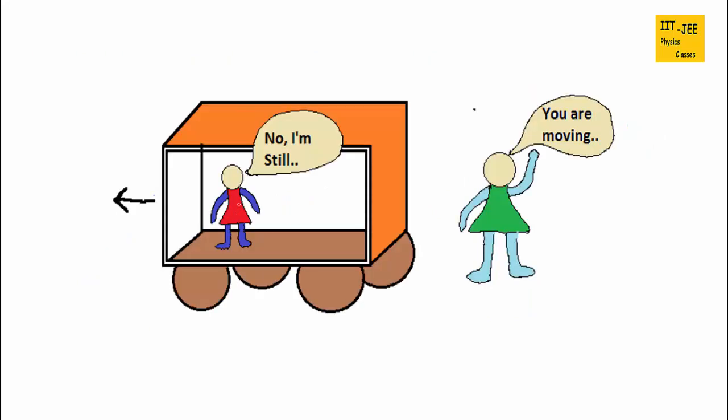In the same way, you can see here, this person is sitting in a bus and this bus is moving, and he cannot see outside. So he would say, I am still, I am not moving. The other person who is standing outside of the bus can see the bus is moving, and so that person is also moving. So he would say, no, you are moving. So they have different points of view. That's why we need a fixed frame of reference from where we can define the position, length and other mathematical or physical description of an object.